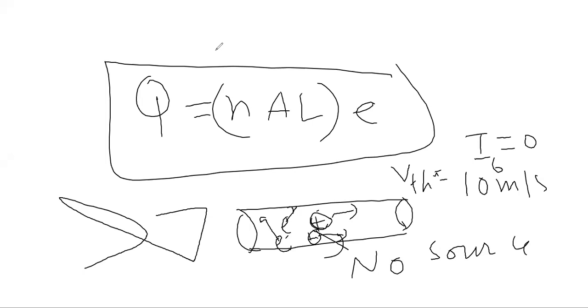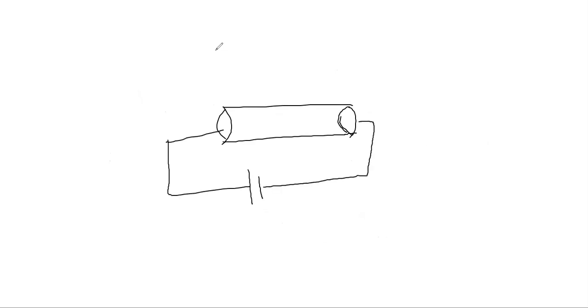Okay, but when you connect with any battery, if you have a conductor and you connect that conductor with a battery, then the positive charges, this is positive terminal of the battery, this is negative terminal of the battery, there are positive charges and there are negative charges inside the conductor.